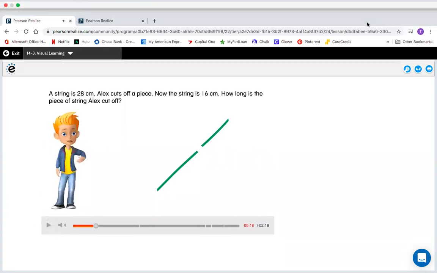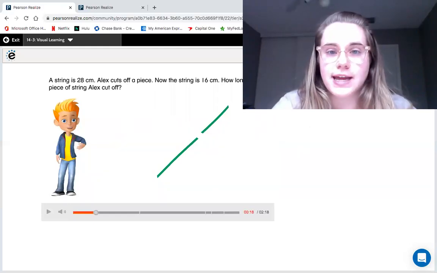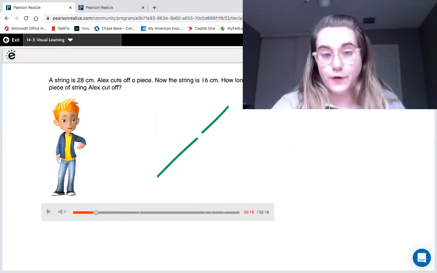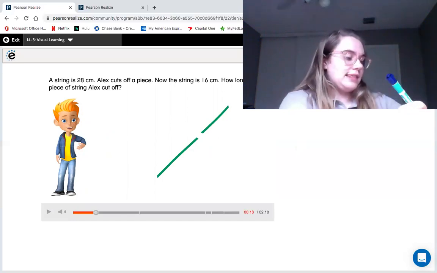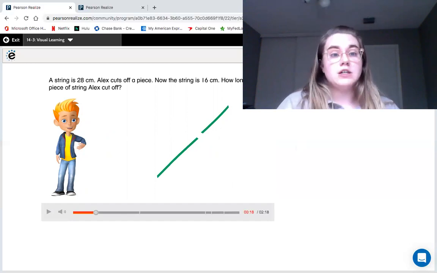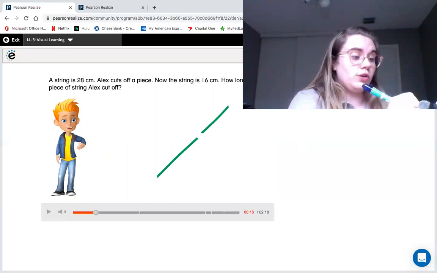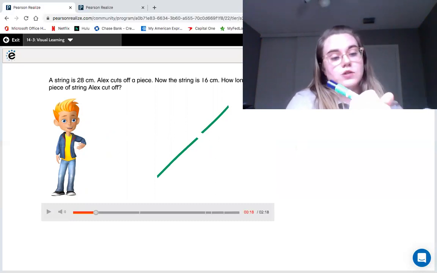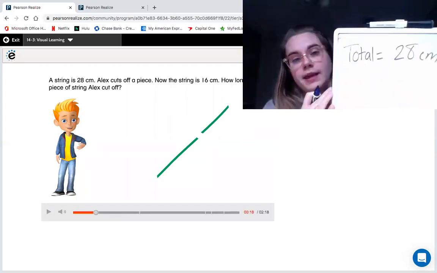So what I'm gonna do is show you my screen. It says that a string is 28 centimeters and Alex cuts off a piece, and now the string is 16 centimeters. So we're gonna think about the information that we have. The total length of the string is 28 centimeters, right?